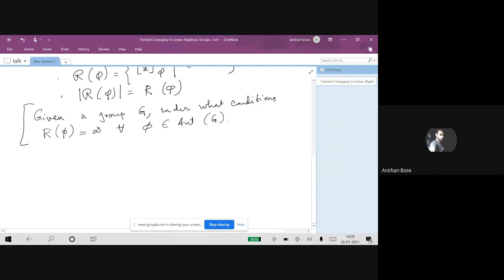If a group satisfies this condition, that is, for every automorphism phi the number of phi twisted conjugacy classes is infinite, then G is said to have the R infinity property.